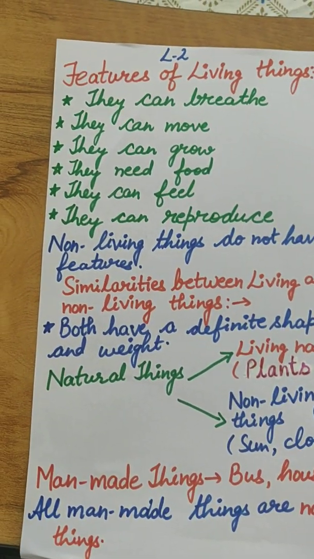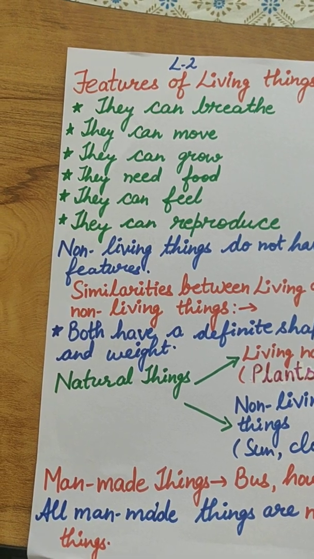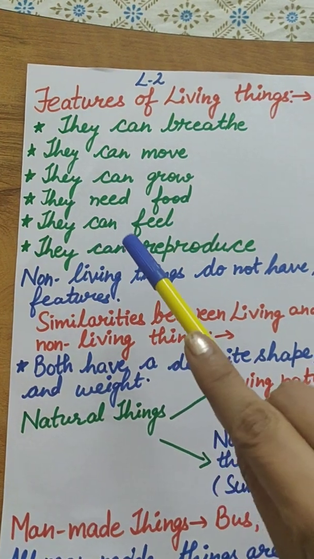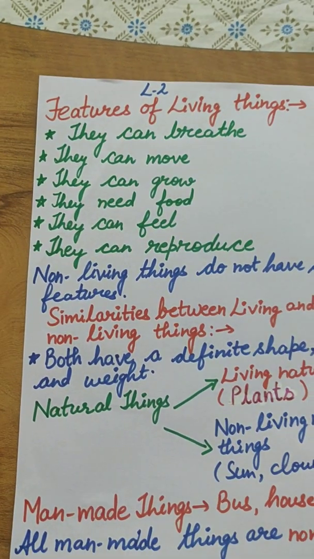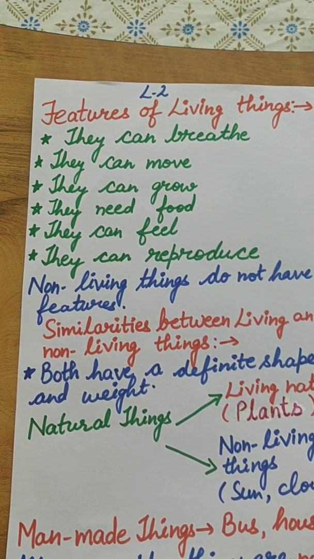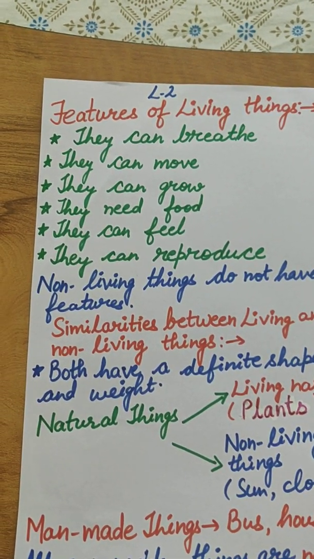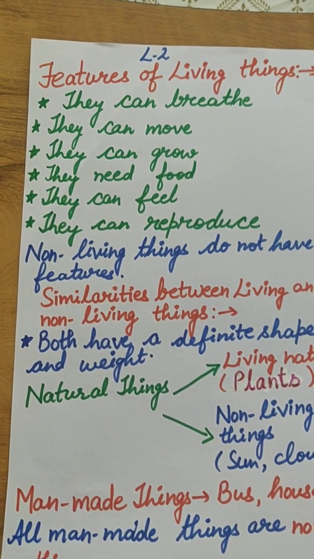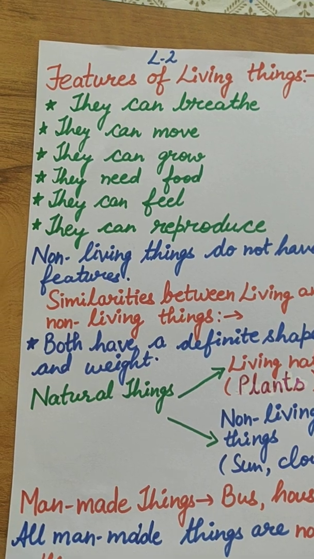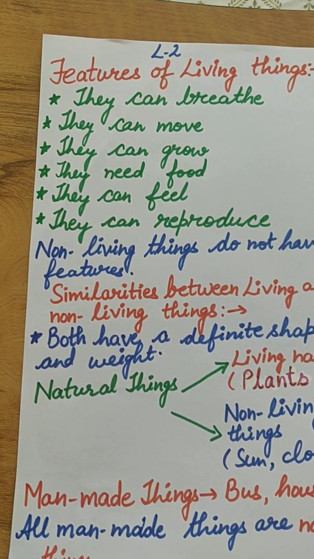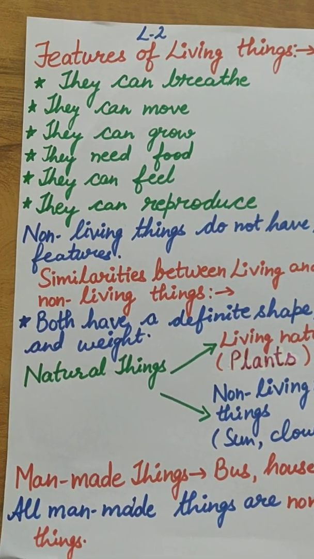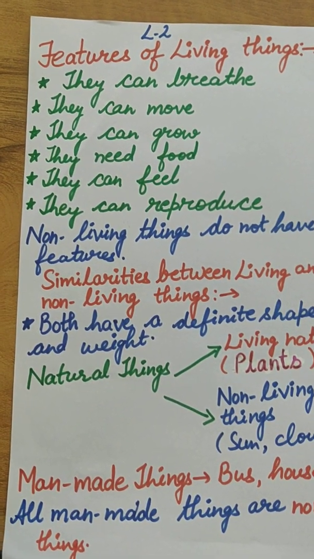Then the next feature is that all living things need food. They need food for growing and to move, to get energy. Then they can feel also. We have skin, and whenever you feel hot or cold, the skin gives you that feeling. Plants also feel. There is a plant called touch-me-not. Whenever you touch it, it shrinks and gets smaller. So it shows that they can feel.